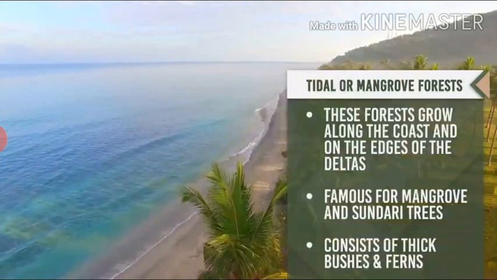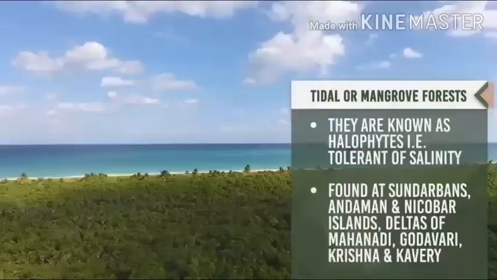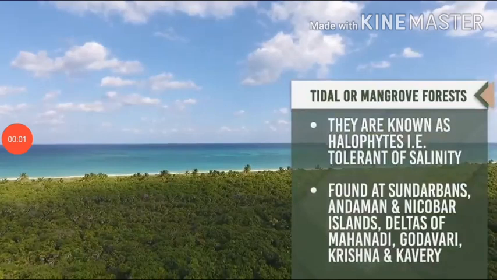They are found in the Sundarbans, the world's largest delta, the Andaman and Nicobar Islands, and the deltas of the Mahanadi, Godavari, Krishna and Kaveri, which means east flowing rivers, peninsular rivers. Now the meaning of helophytes. Helophytes means tolerant of salinity.